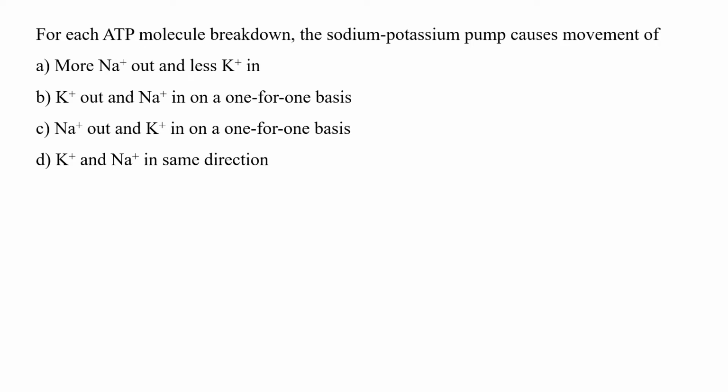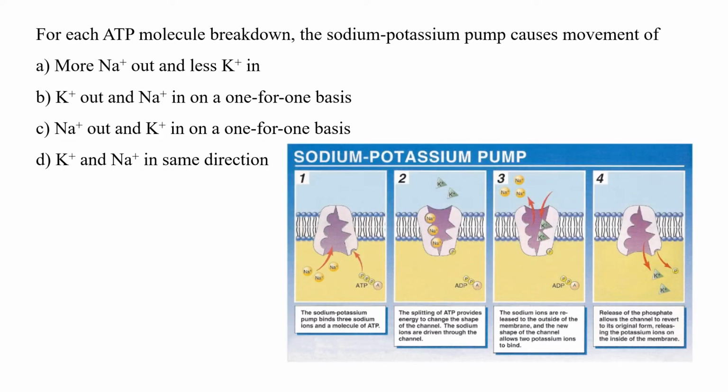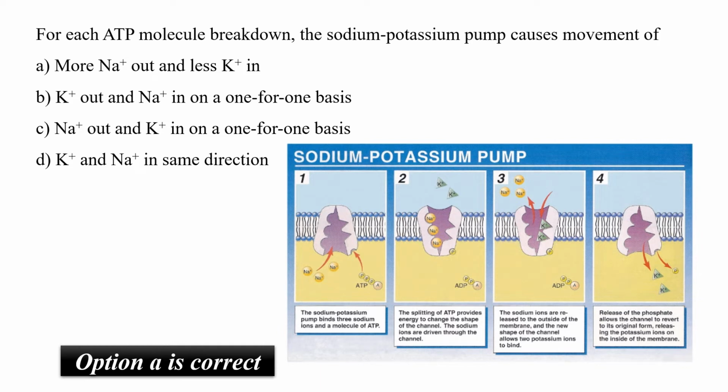For each ATP molecule breakdown, the sodium potassium pump causes movement of more sodium out and less potassium in, potassium out and sodium in on a 1 basis, sodium out and potassium in on a 1-to-1 basis, or potassium and sodium in the same direction. If you see it in the diagram, the sodium potassium pump moves 3 sodium out and 2 potassium in for each ATP hydrolysis. So it moves more sodium out and less potassium in, which is option A. So option A is the correct answer.